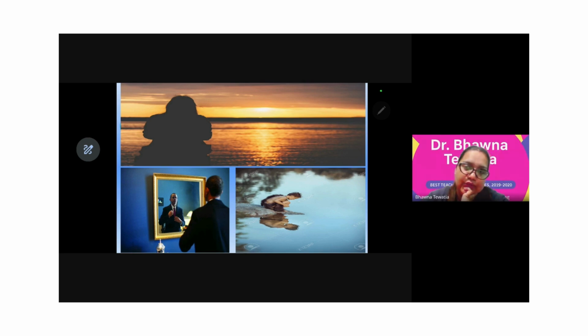So first, there is no reflection. Just a person is sitting, and the illuminating source is observed, and you can see the shadow part, a rough idea of the image, not the actual image. In the second picture, you are observing the clear image of a person standing in front of a mirror. In the third one, there is an image, and he is also seeing inside the water, meaning there is reflection and also refraction. In the first one there is none, but from the back side someone has clicked the picture.